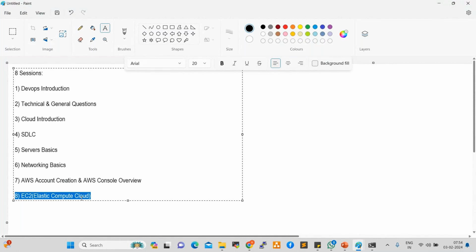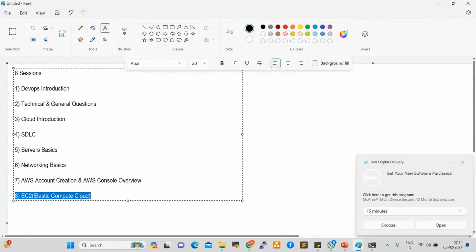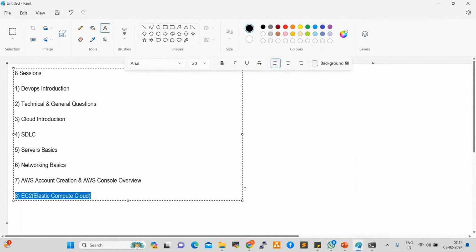What is a security group? What is a key pair? Types of key pairs. How can we convert PEM into PPK? How can we use PEM? How can we use PPK? So these will all be covered on Monday, right?